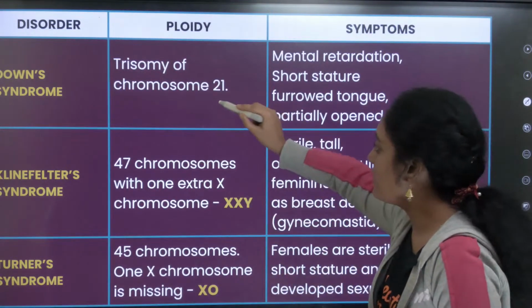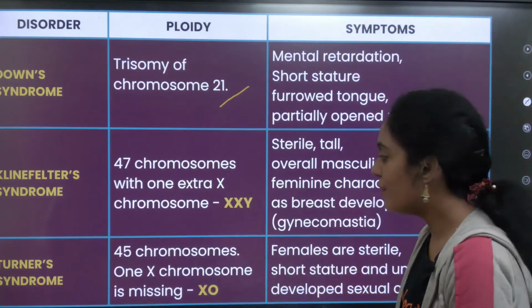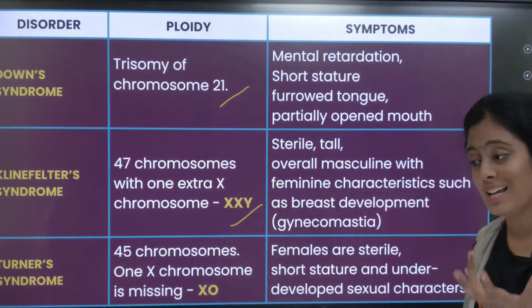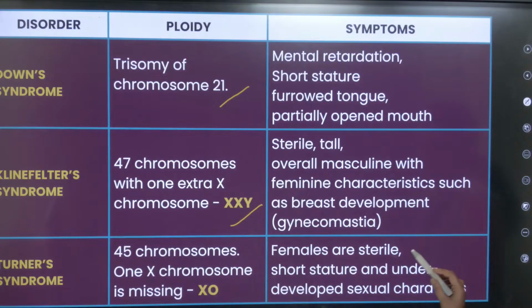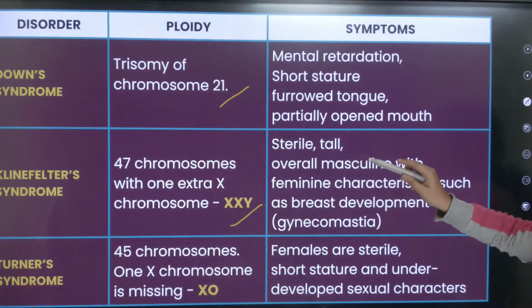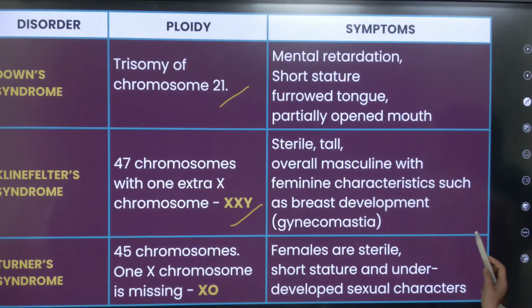Down syndrome is trisomy 21. Klinefelter syndrome is again a trisomy of an X chromosome. Turner syndrome is a monosomy. Females are sterile, short stature and underdeveloped sexual characters. Sterile, tall, overall masculine with feminine characters.